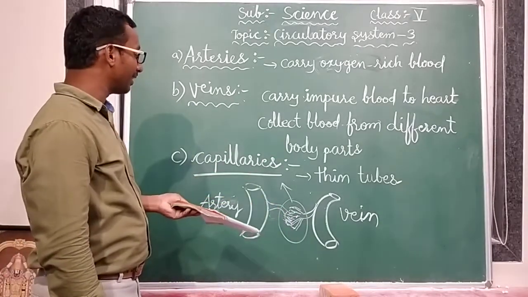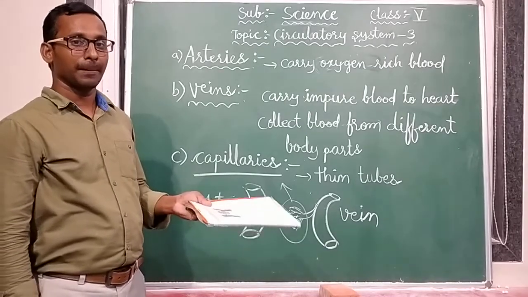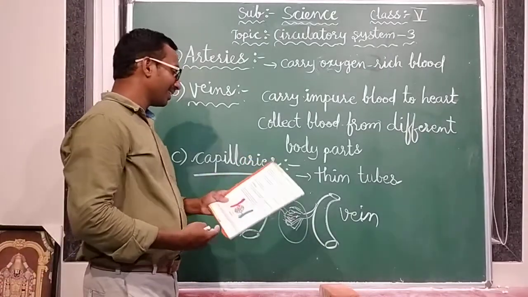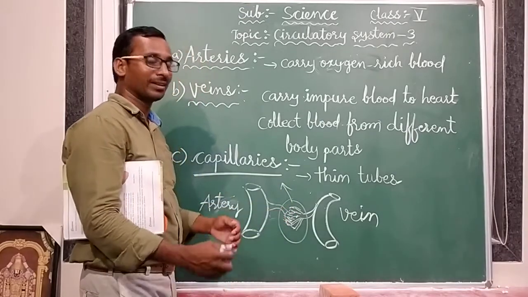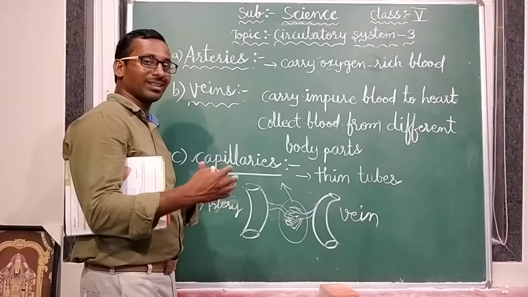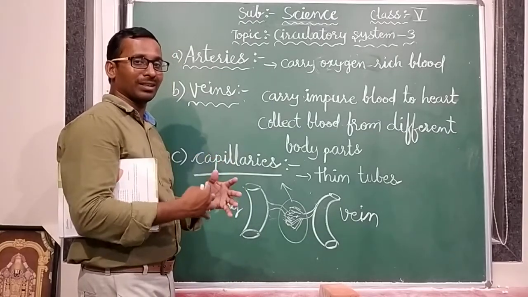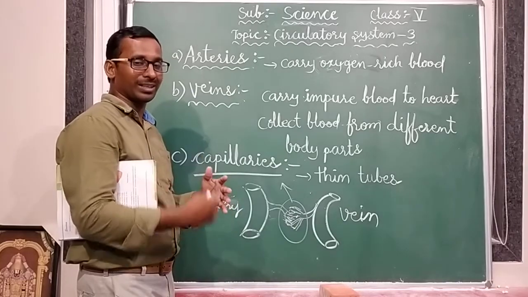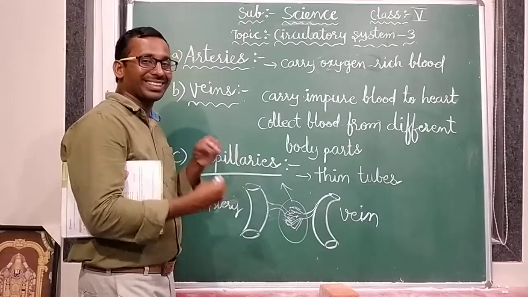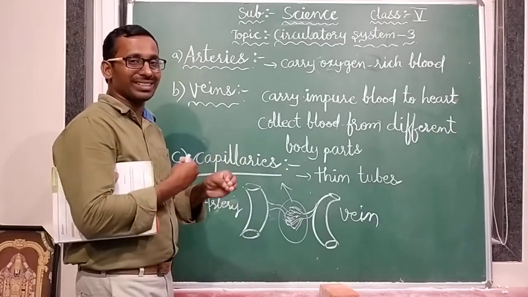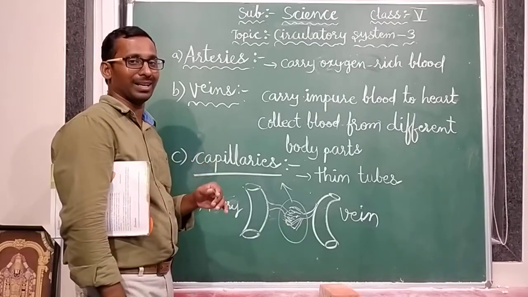Why are they so thin? Because between arteries and veins, in this thin place, oxygen, food particles, nutrients, water, and other essential materials are all exchanging through the blood.